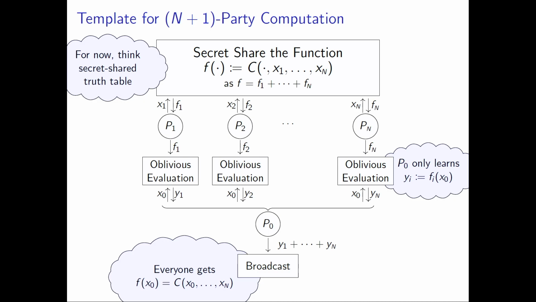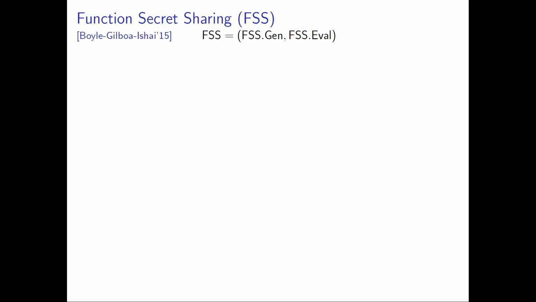But now this protocol is sort of underspecified. It's more of a template than an actual protocol. Why? Because I said, okay, assume we have a way to secret share a function, and it's unclear that this can even be done in polynomial time, and even less with polynomial computation or sublinear communication. So in order to do that, we need a tool known as function secret sharing.